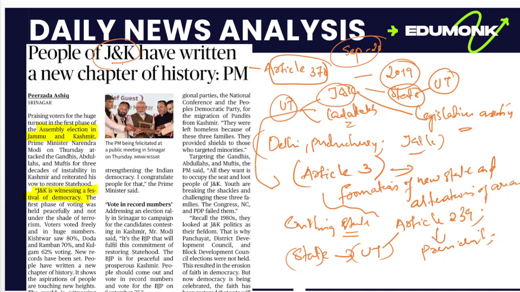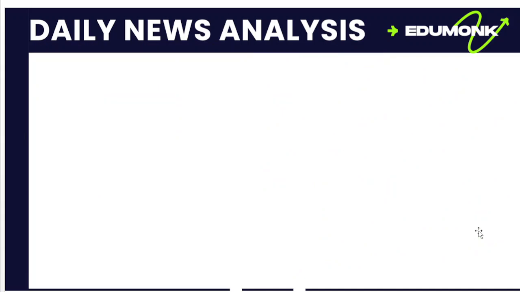Here, most of the union territories are under the direct control of the President. But Jammu and Kashmir has a legislature, and Ladakh is without a legislature.